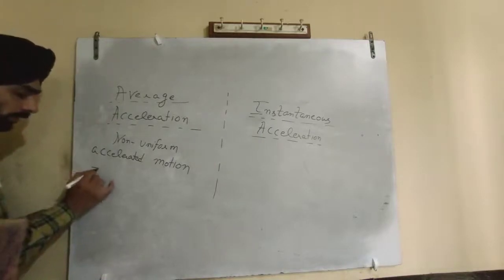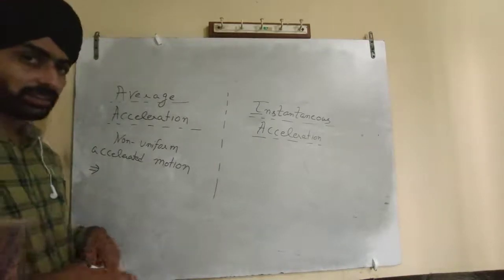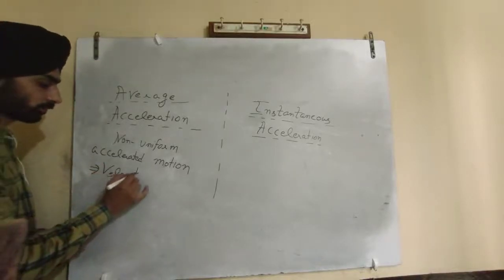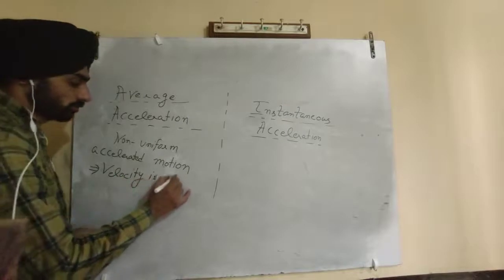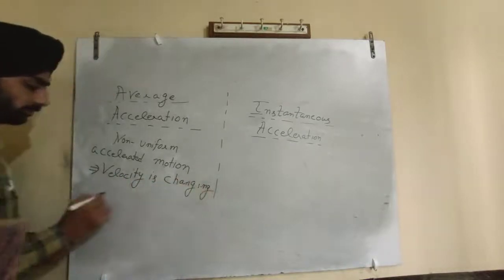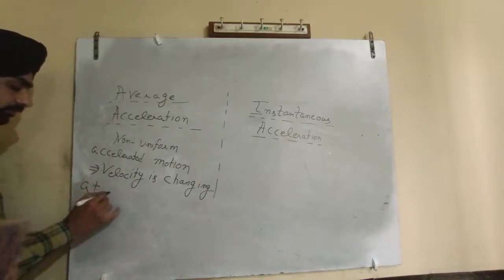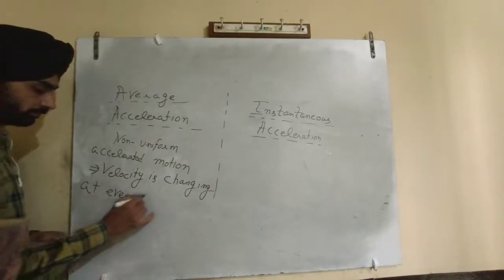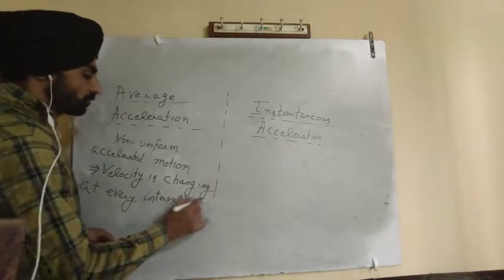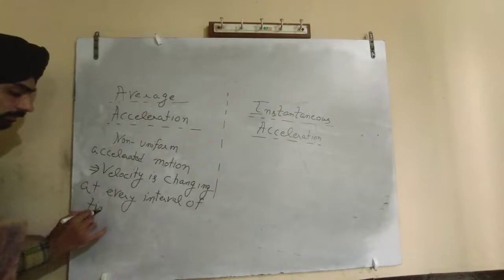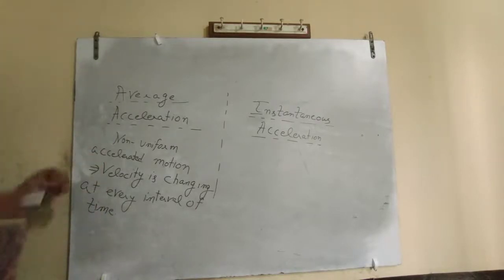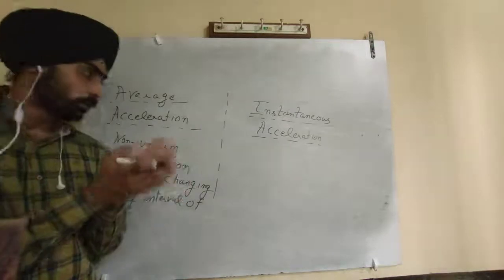So this is the concept of non-uniform accelerated motion.